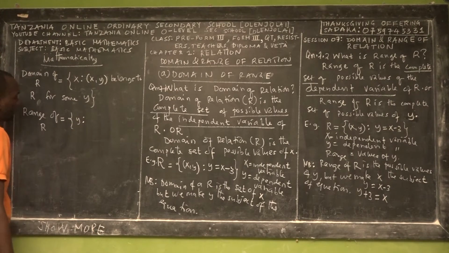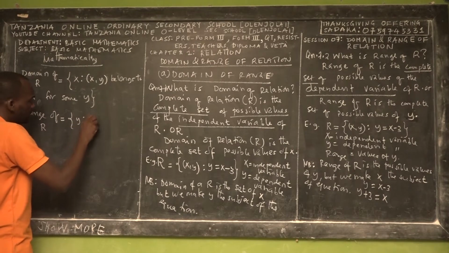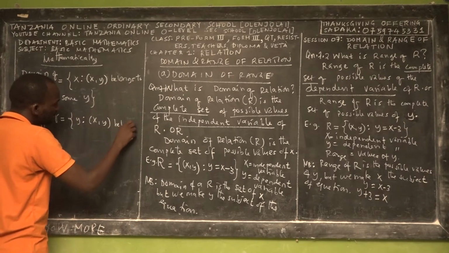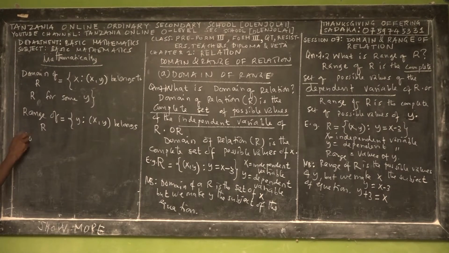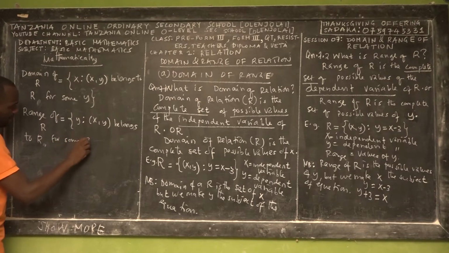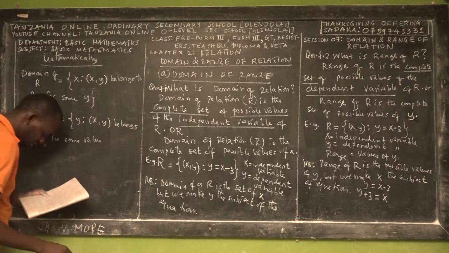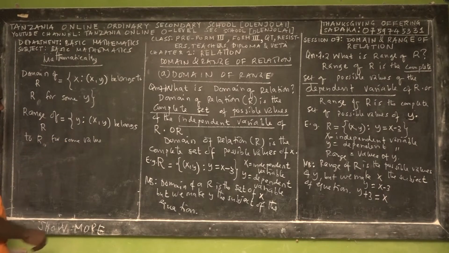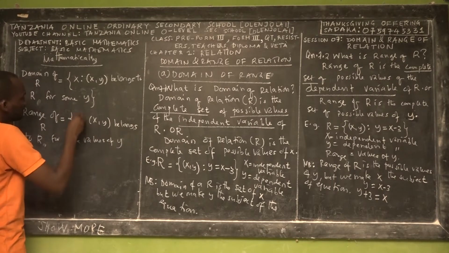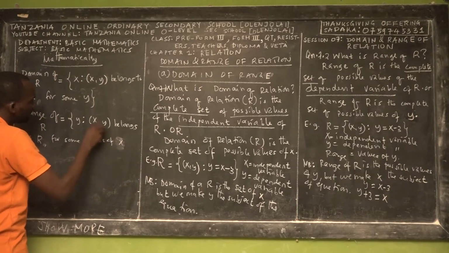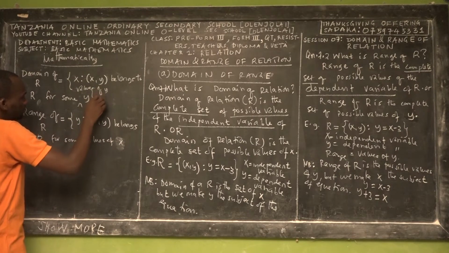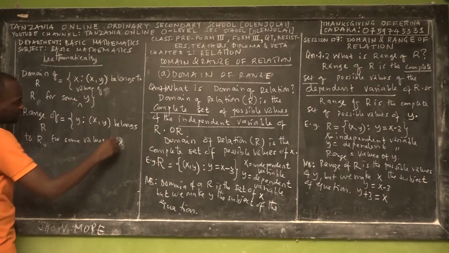The range of a relation is a complete set of the possible values of y, such that x comma y belongs to the relation for some values of x, and for some values of y.